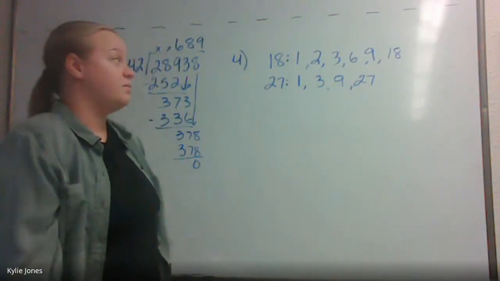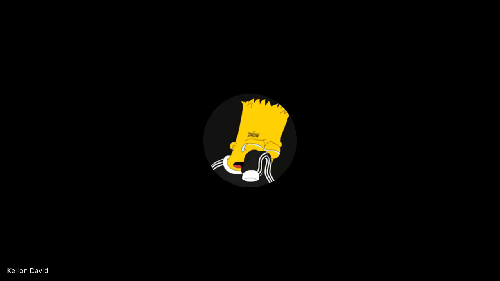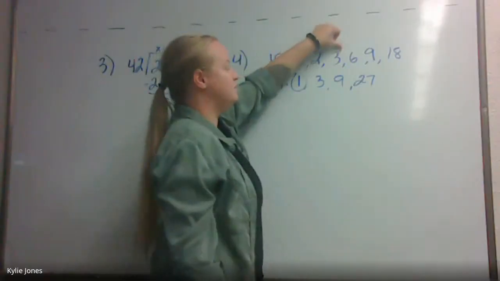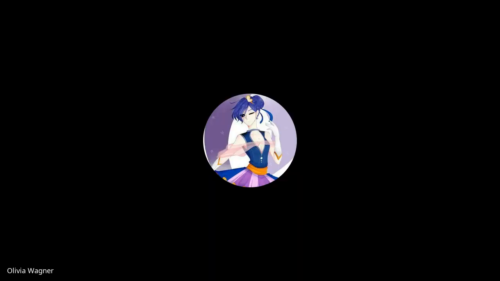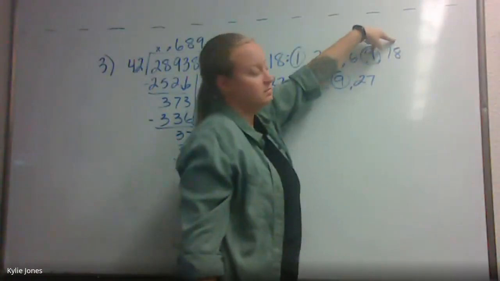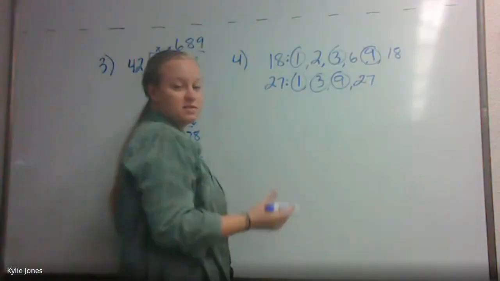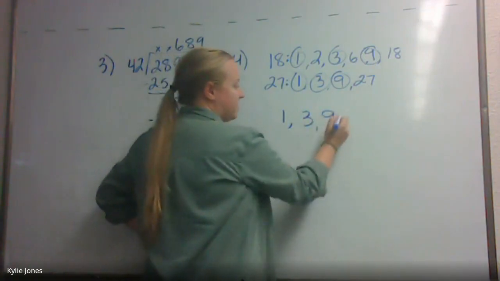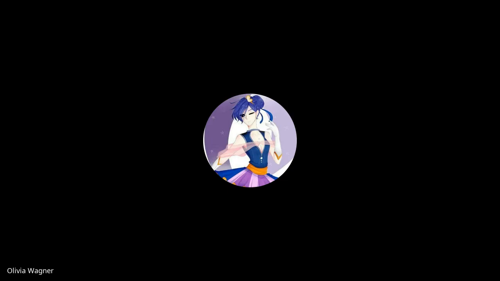Now we just need to figure out which ones they have in common. Do they both have a 1? Yes. What about a 2? No. 3? Yes. 9? Yeah. 18? No. 27? No. So the numbers that divide evenly into both numbers are going to be 1, 3, and 9. And that's your answer. Make sure you list all of them.